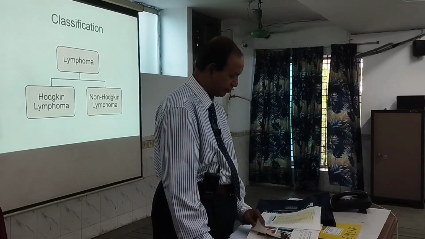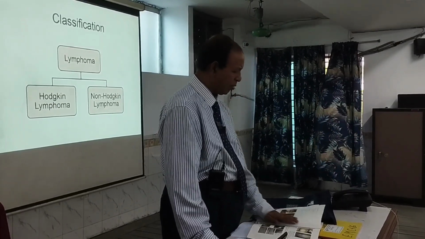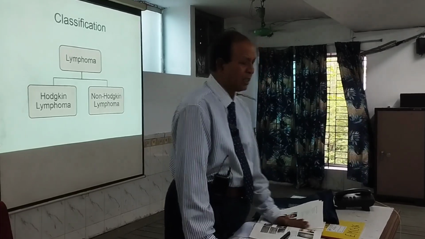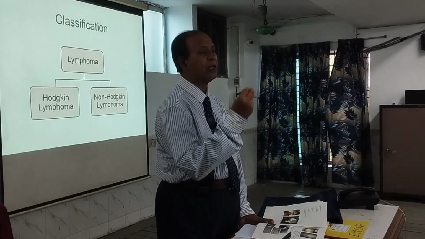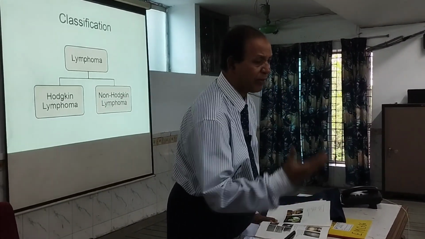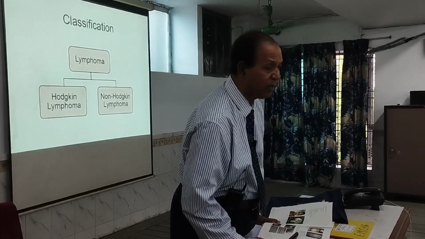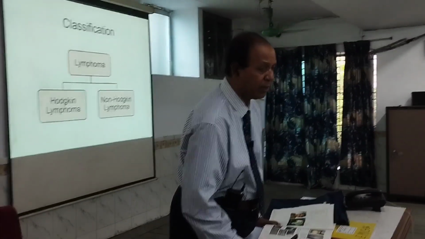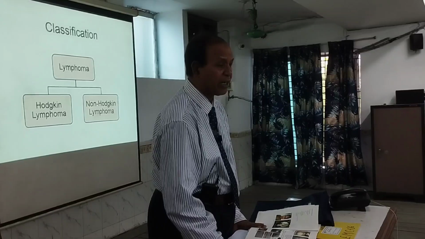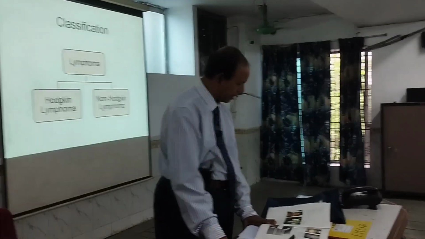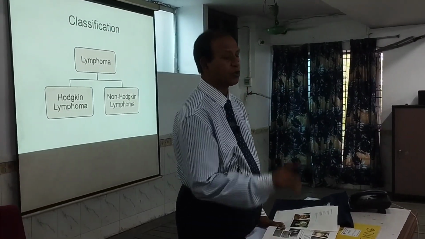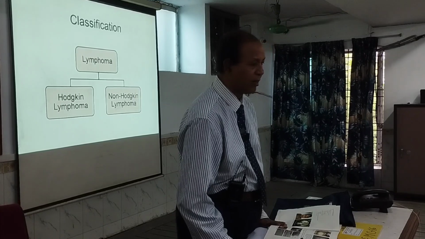Remember this. Now, what are the clinical manifestations? First, the abdominal manifestation. What happens in the abdomen? There is an abdominal lump, intestinal obstruction, and ascites. Ascites and hepatosplenomegaly are most common in non-Hodgkin lymphoma.